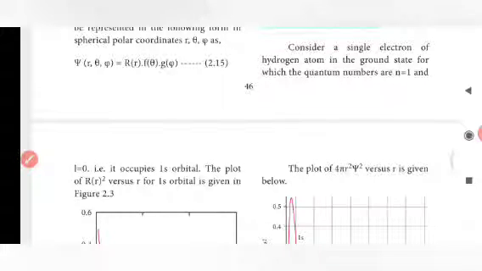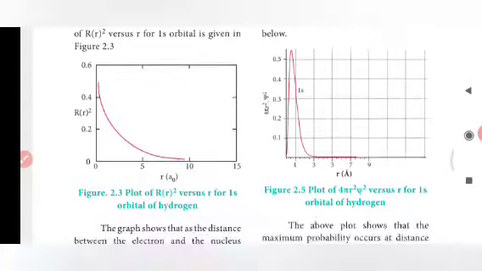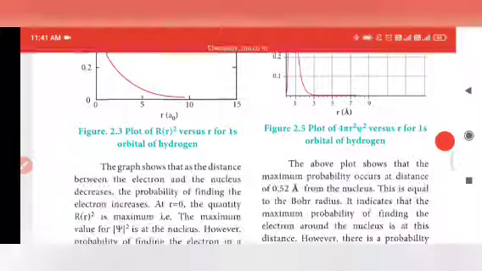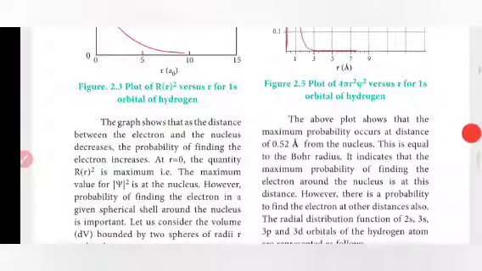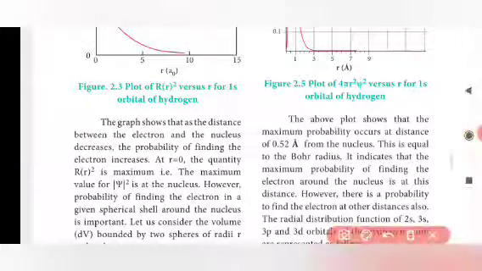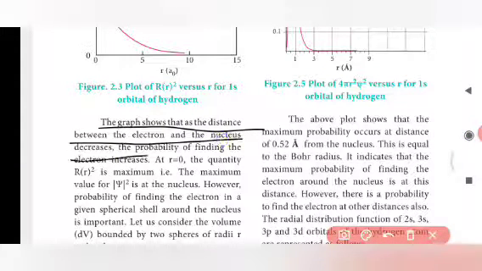The plot of r square versus r for the 1s orbital is given in figure 2.3. By seeing the plot for the 1s electron of hydrogen, it is clearly seen that as the distance between the electron and the nucleus decreases, the probability of finding the electron increases. At r equal to 0, the value of psi square is maximum, that is, at the nucleus. However, the probability of finding the electron in a given spherical shell around the nucleus is important.